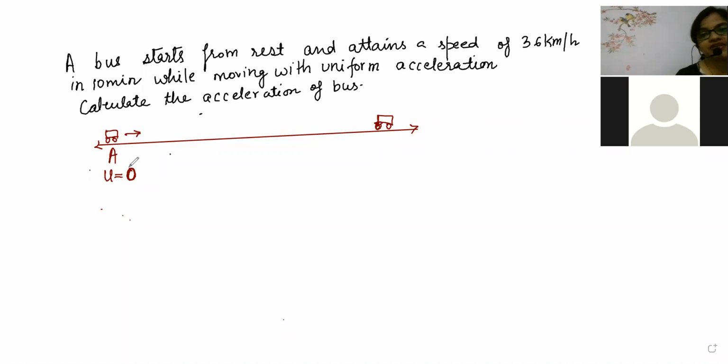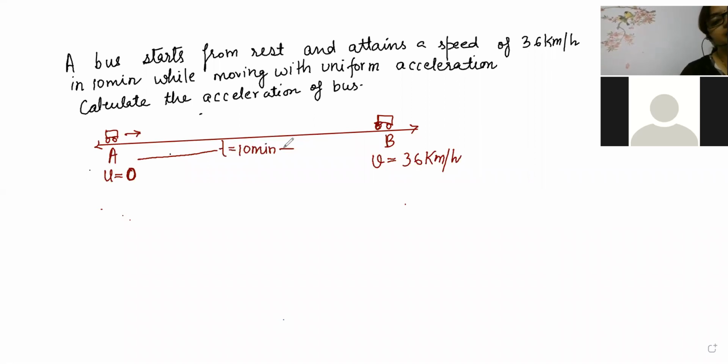After that, the bus attained a speed. At B, what is the speed of the bus? The bus attains a speed of 36 kilometer per hour, and the time taken is 10 minutes. In 10 minutes, the bus attains a speed of 36 kilometer per hour. So the first work is to convert it into units where we can solve it, because the units are mixed. We will convert the speed into a simpler one.